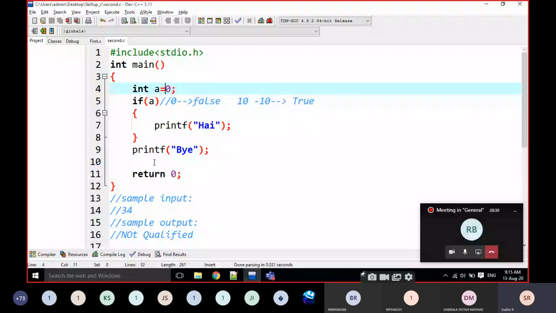Now what is the output? A is equal to 0. There is no else statement here. There is no else, only a simple if, if of A. If A means bye. High and bye also, sir? Why high and bye? I think only bye, sir. A is equal to 0, so print bye. Only bye.